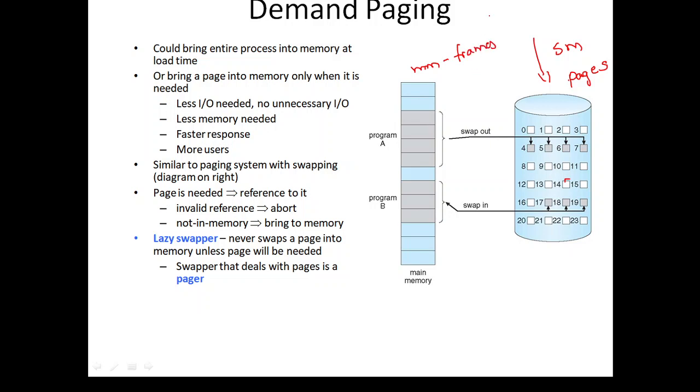I'm telling regarding the paging concept. What do you mean by paging? Here the secondary memory is divided into equal size blocks called pages, and the main memory is divided into equal size blocks called frames. Here the condition, as I have said before, is that the frame size should be equal to the page size, so that a page can be directly loaded onto a particular frame.